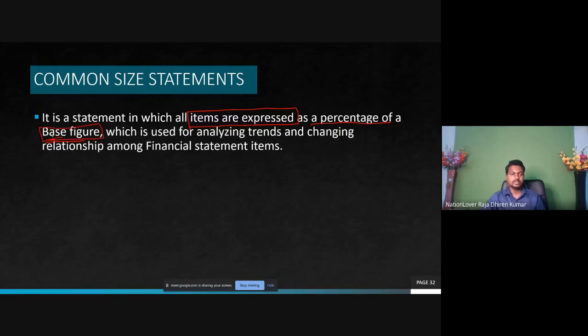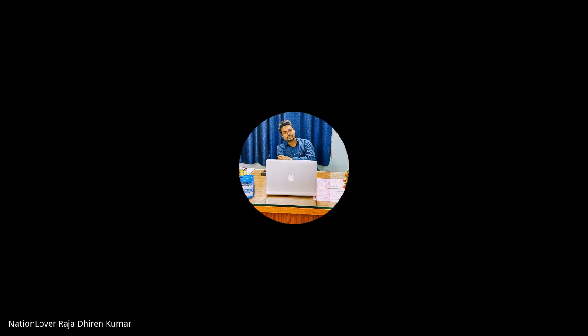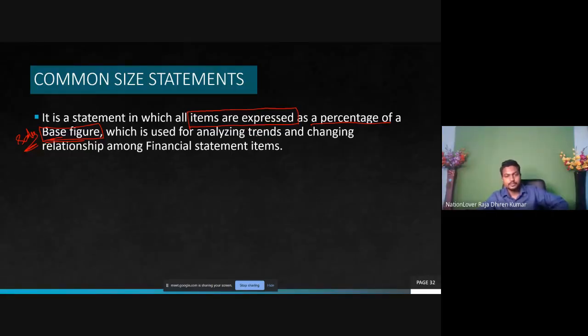Base figure here is sales, for the income statement, which is used for analyzing trends and changing relationships among financial statement items.